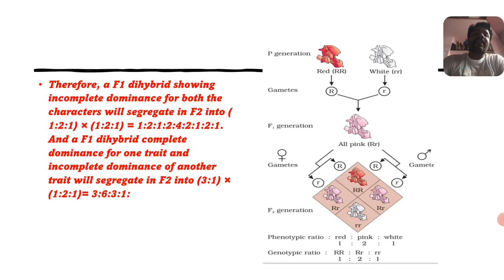The F1 dihybrid showing incomplete dominance for both characters will segregate in F2.